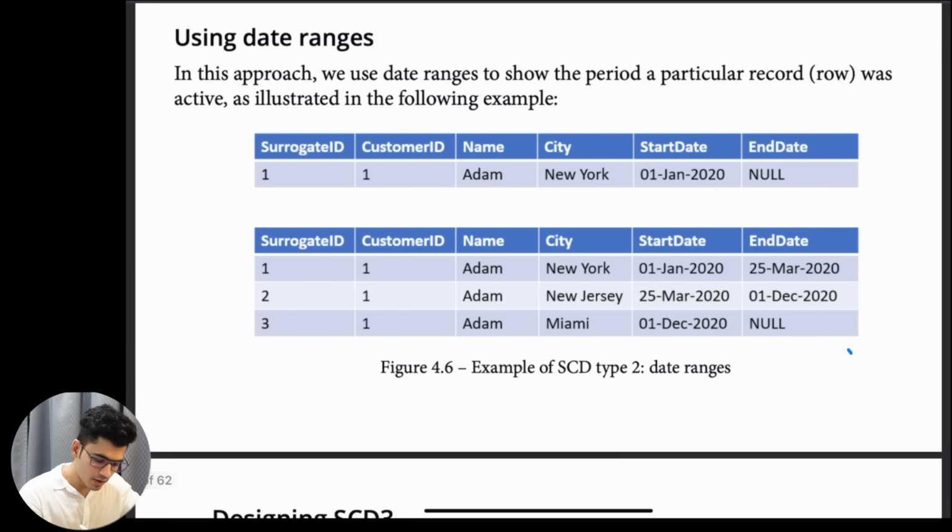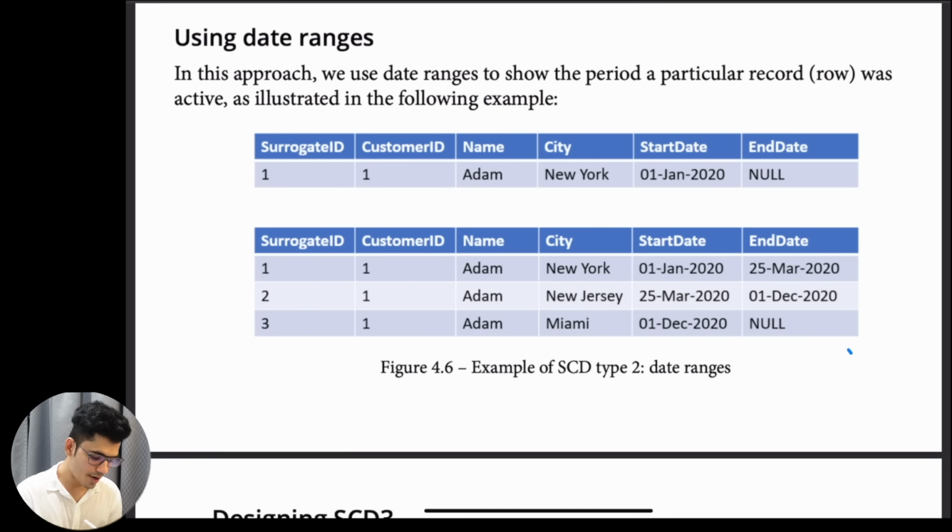So as you can see, he's living in New York. That is the reason we have the start date, but for now we don't have the end date because he is currently living at that particular location. So wherever the end date is null, that means the user is currently living there. First New York, start date was 1st January 2020, and end date is 25th March 2020.